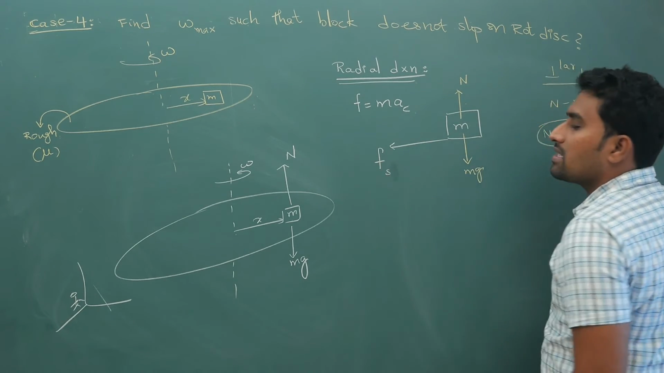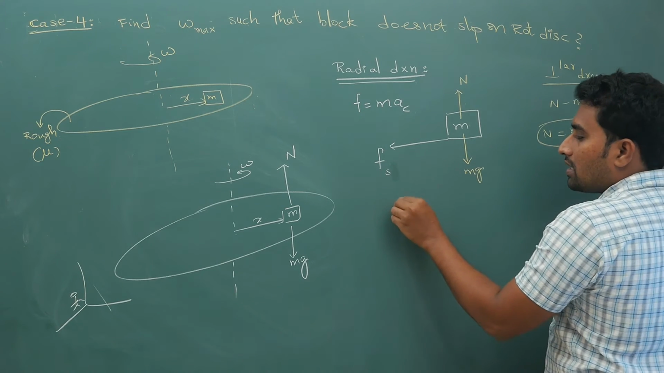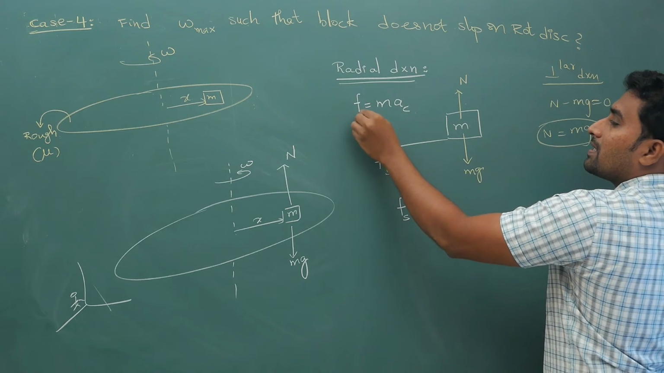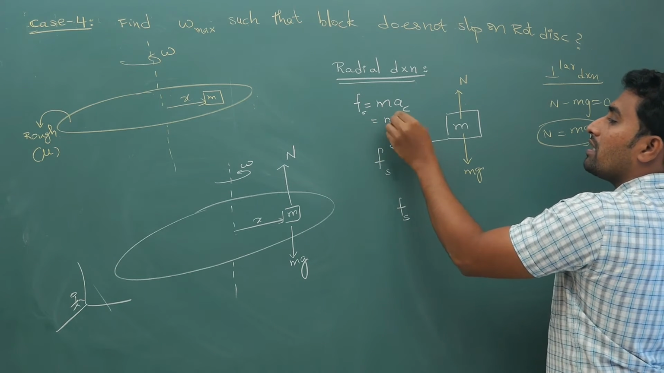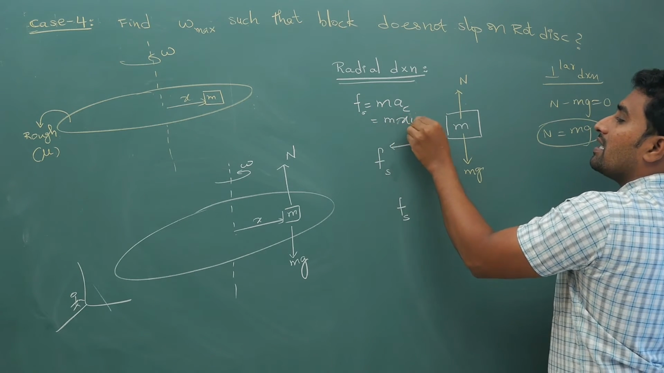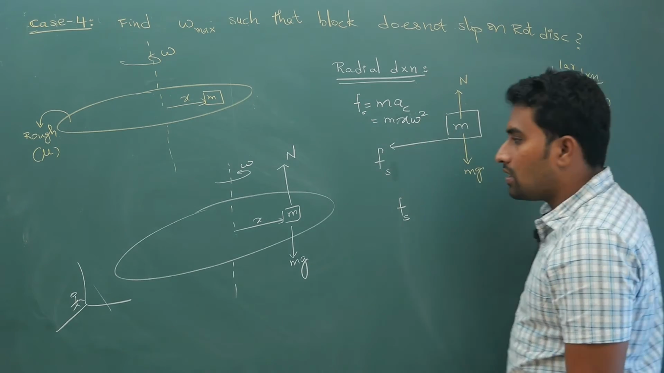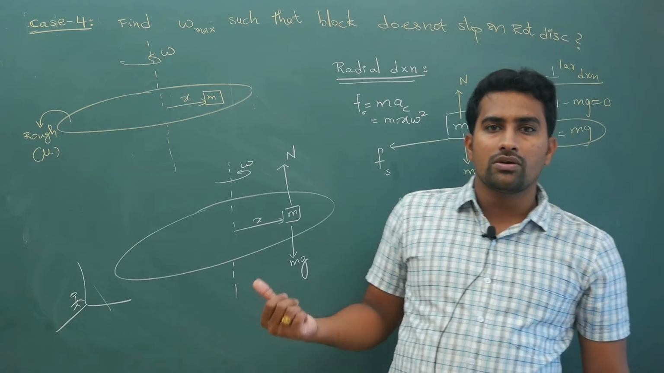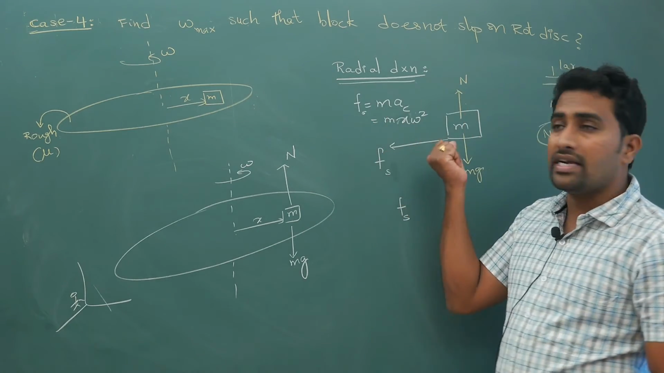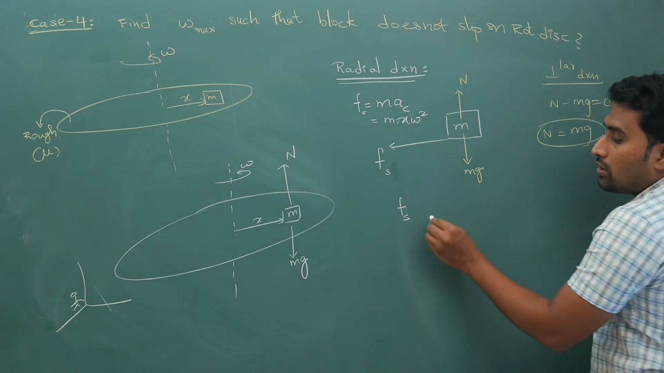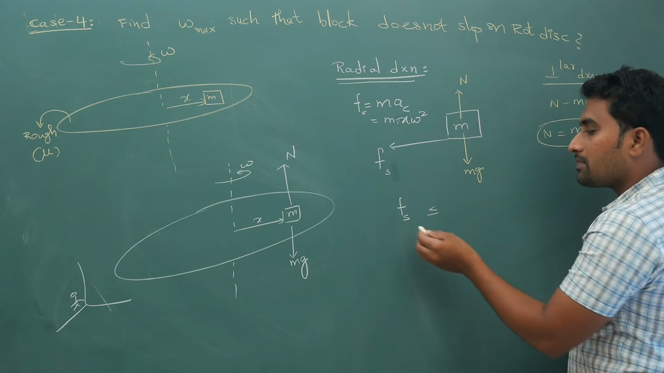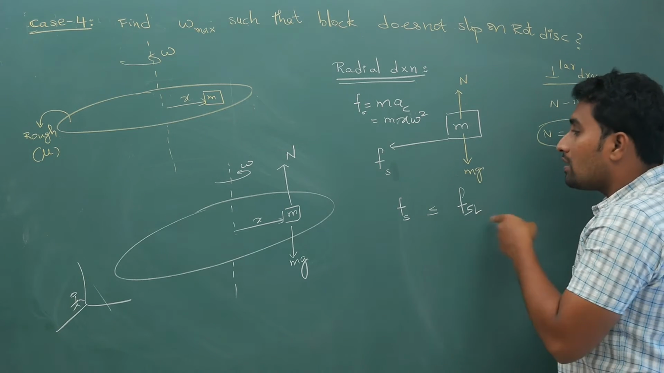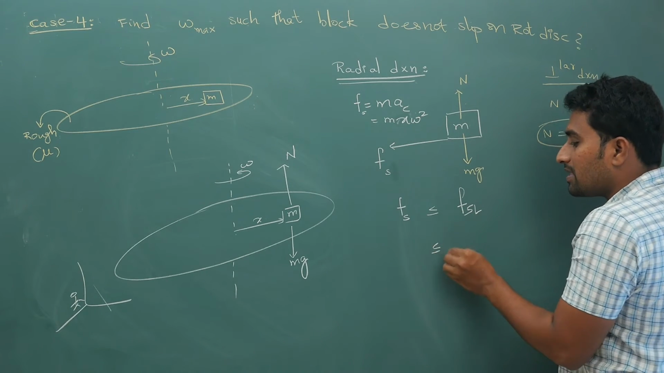So if I just simply keep Fs, that is enough. Your Fs is mass times centripetal acceleration, that is equal to m r omega square. Here it is m x omega square, because I have told you your centripetal acceleration is a centripetal equal to x into omega square. So that is why it is m x omega square. So from the friction chapter you must definitely remember that static friction is less than or equal to limiting static friction. Now how much is the limiting static friction?